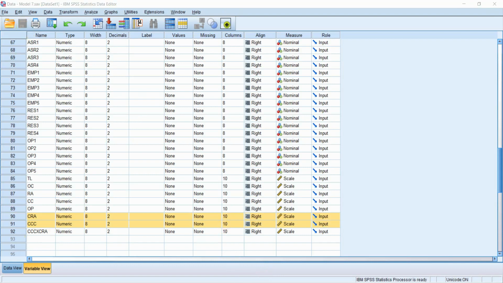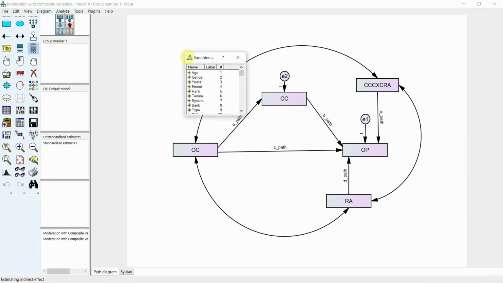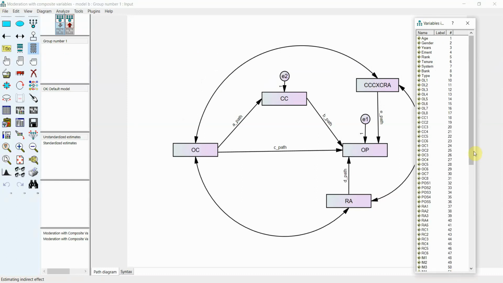Press save. Now here is my model. Now in order to add these to the model, you've got to get your variable list here. And simply what you need to do is drag your variables here like this. That's it.